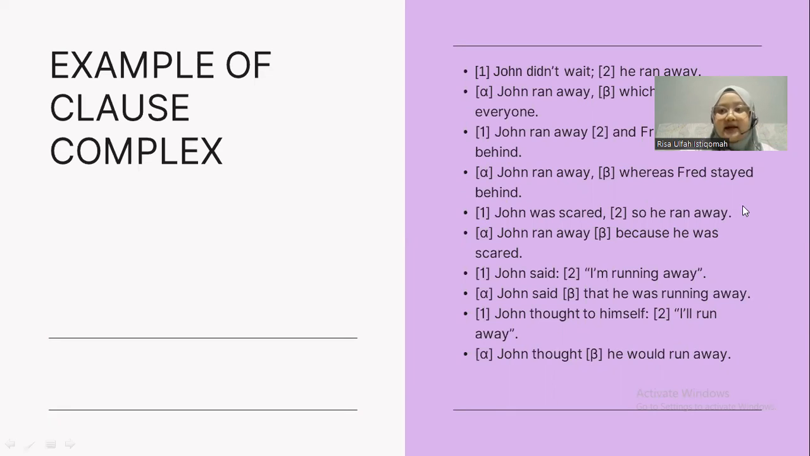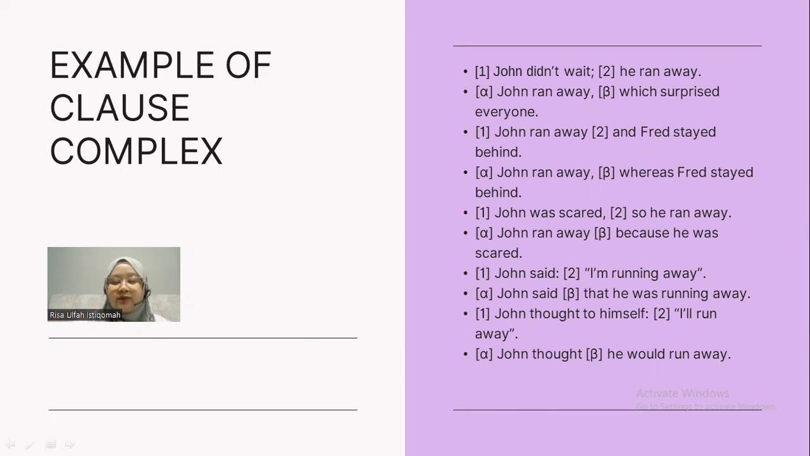The first clause, John didn't wait. The second clause, he ran away. So the clause complex here: John didn't wait, he ran away. Next, John ran away, which surprised everyone. John ran away and Fred stayed behind. John ran away, whereas Fred stayed behind. John was scared, so he ran away. John ran away because he was scared.